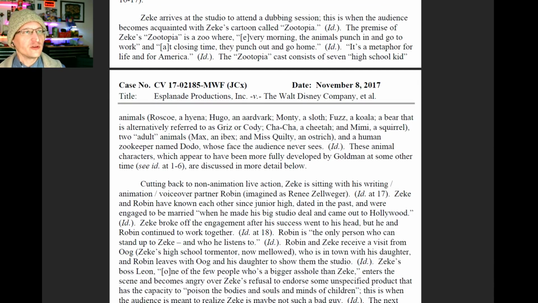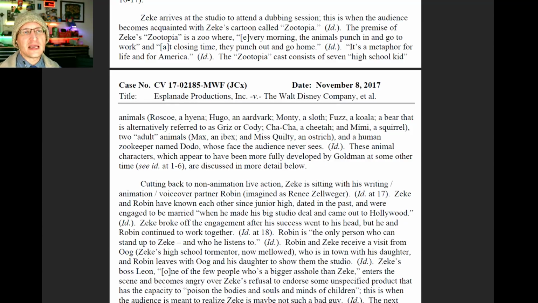Zeke arrives at the studio to attend a dubbing session. This is when the audience becomes acquainted with Zeke's cartoon Zootopia. The premise of Zeke's Zootopia is a zoo where every morning the animals punch in and go to work, and at closing time they punch out and go home. It's a metaphor for life and for America.